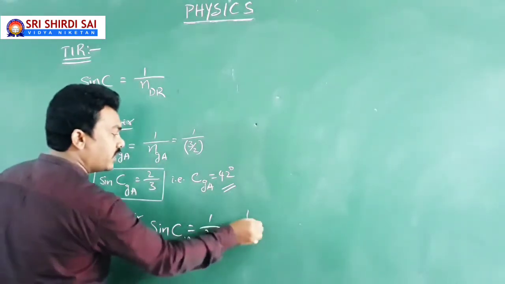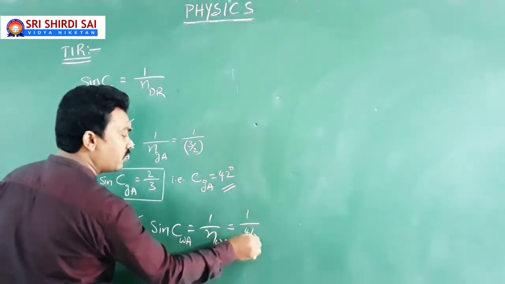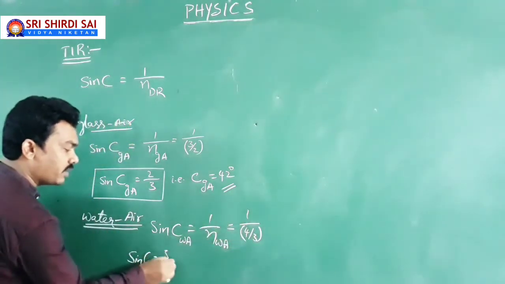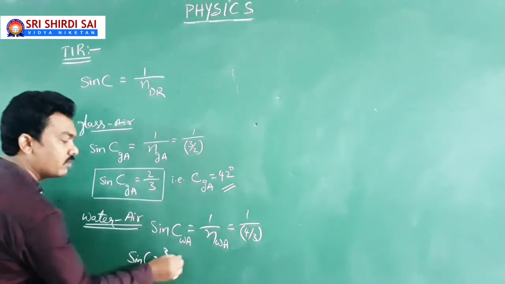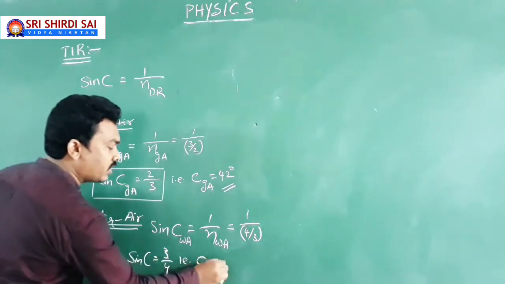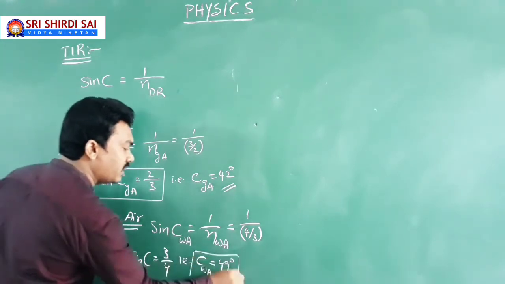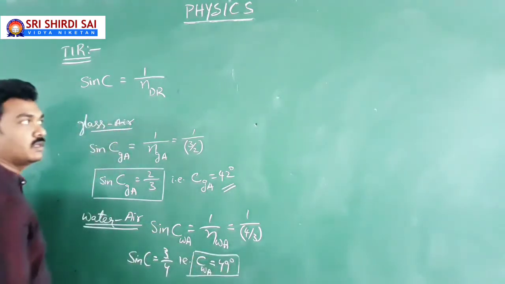You know the refractive index of water with respect to air is 4 by 3. Then sin C equals 3 by 4, for which C equals 49 degrees. The critical angle of incidence in water with respect to air is 49 degrees.